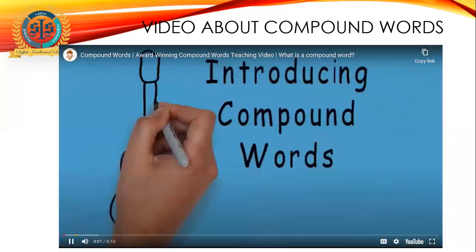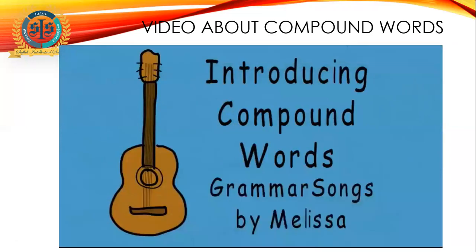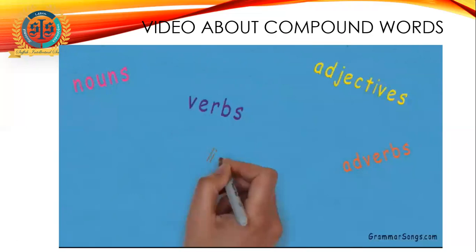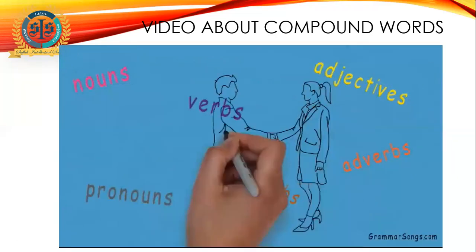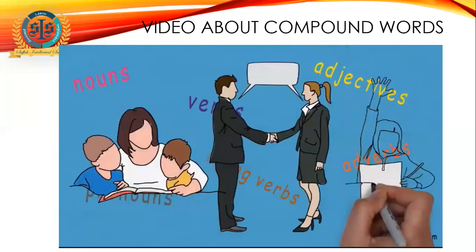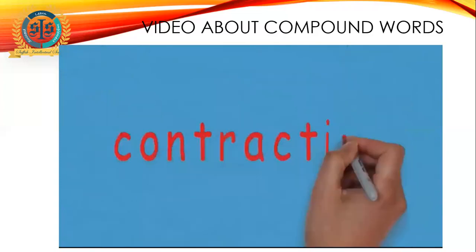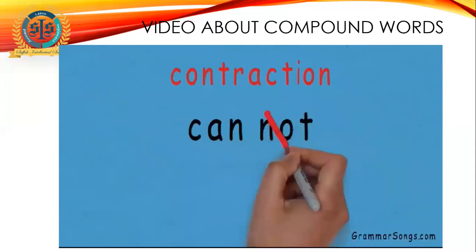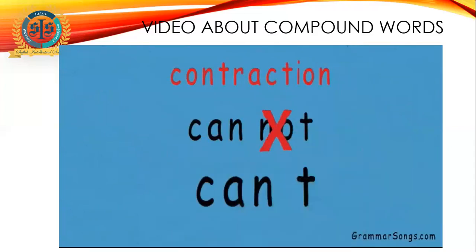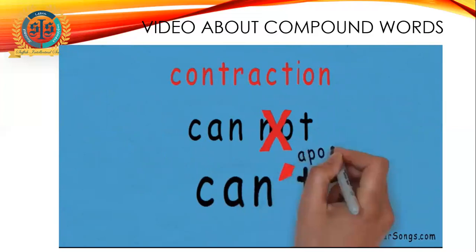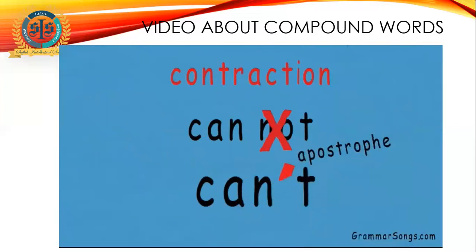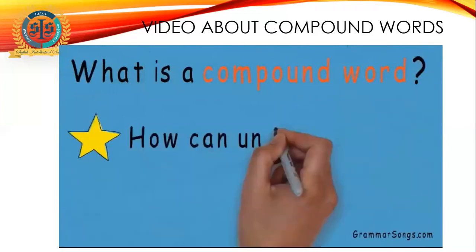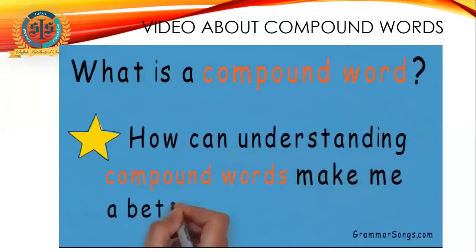Introducing compound words at Grammar Songs by Melissa. You have learned about many parts of speech in the English language and how they work together when you read, speak, or write. You have also learned that contractions are words used in the English language. 2 words are shortened to make 1 word, and a special mark called an apostrophe stands in place of the missing letter or letters. So what is a compound word? More importantly, how can understanding compound words make me a better reader?